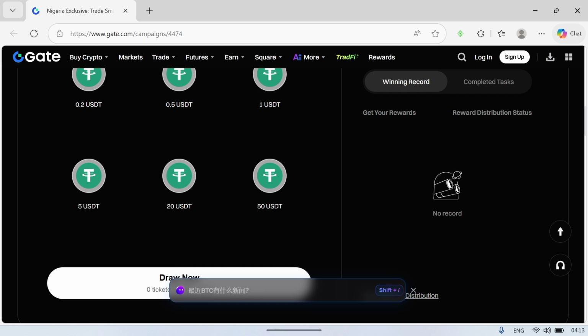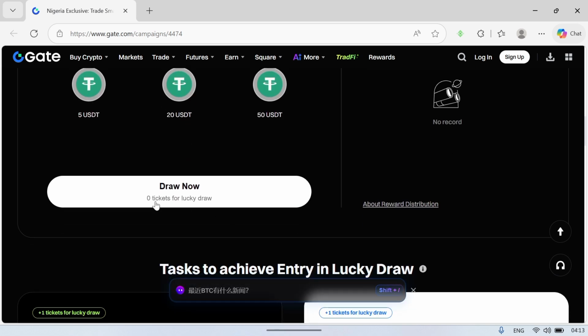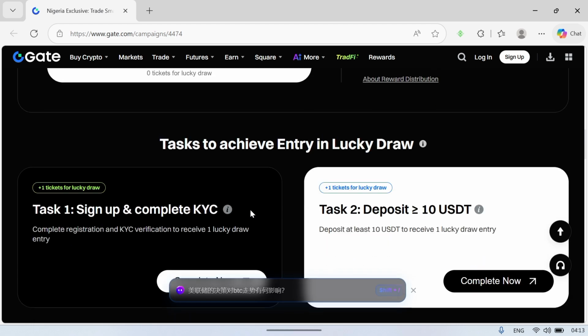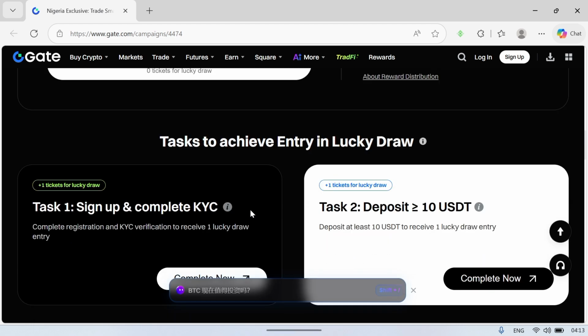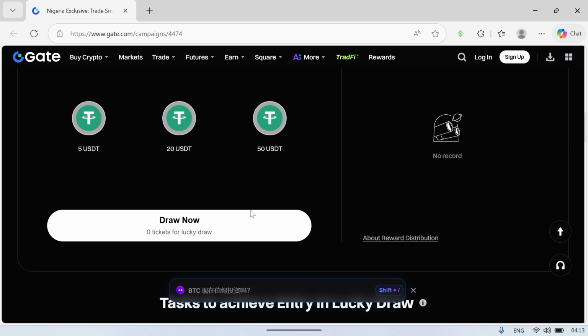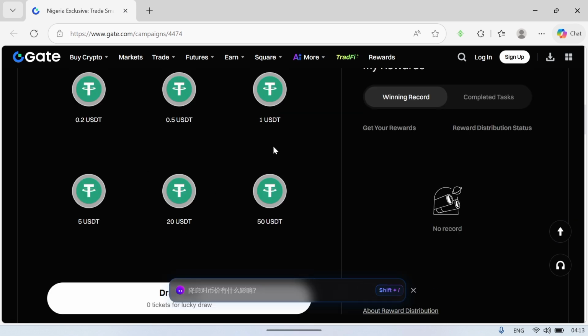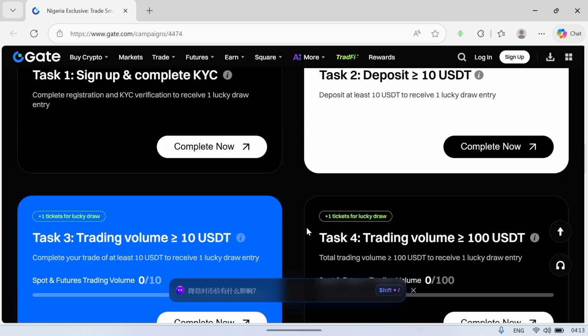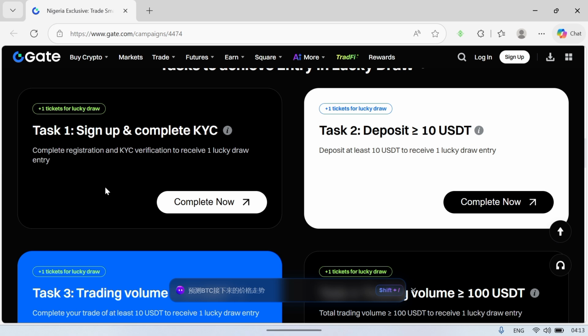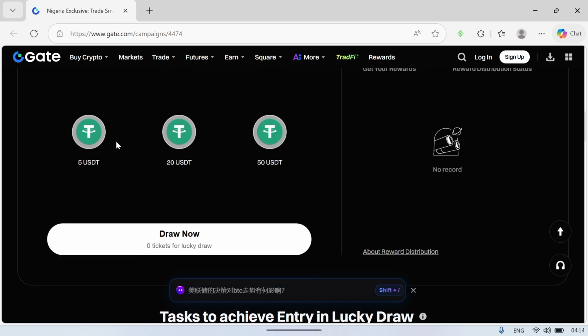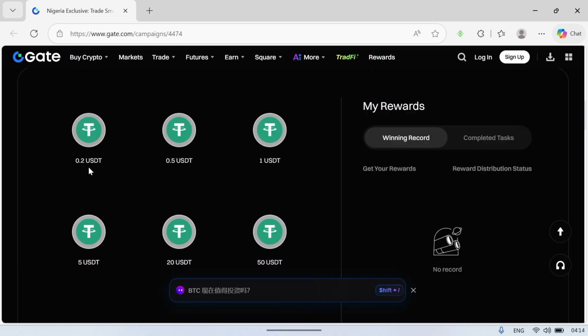Now to get these tickets, at the moment I have 0 tickets for my lucky draw. To win these tickets, if I scroll down a bit, you see all you need to do to win tickets that you use to get all of these USDTs. The first one, that is task one, is just to sign up and complete your KYC verification. Once you're done with this, you get 1 ticket to come here and spin this wheel and get either $0.2, $0.5 or even $50.